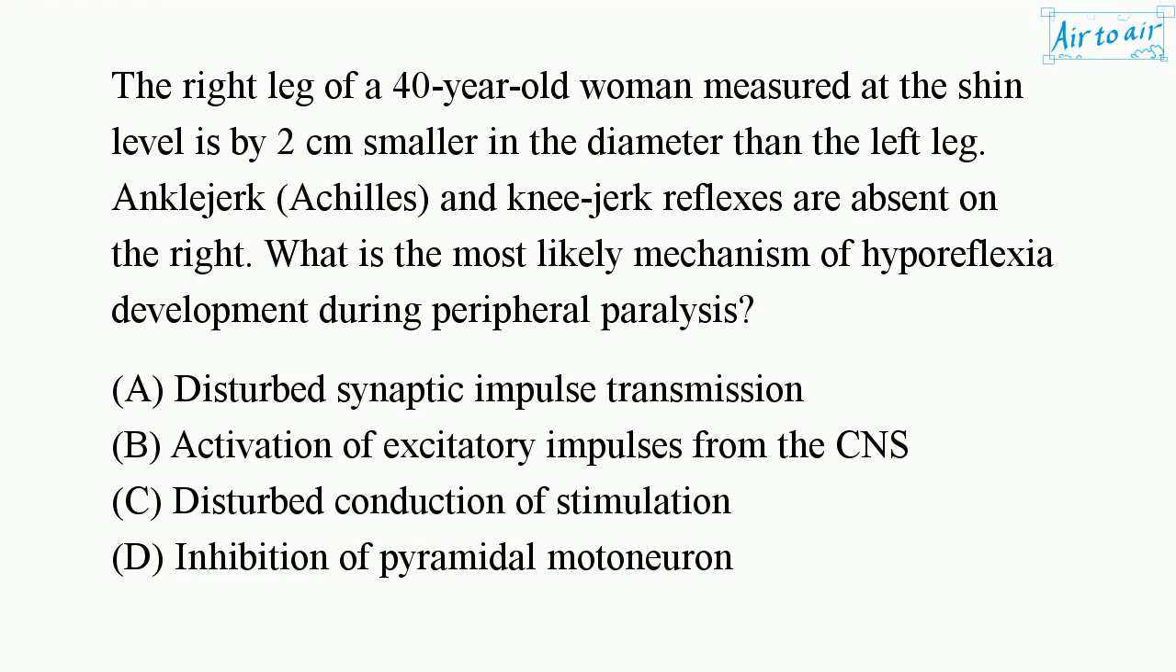A. Disturbed synaptic impulse transmission. B. Activation of excitatory impulses from the CNS. C. Disturbed conduction of stimulation. D. Inhibition of pyramidal motoneuron. E. Disturbed perception of stimulation.